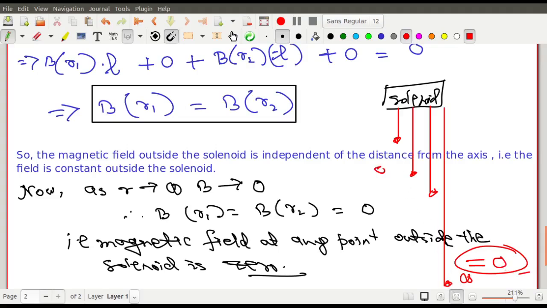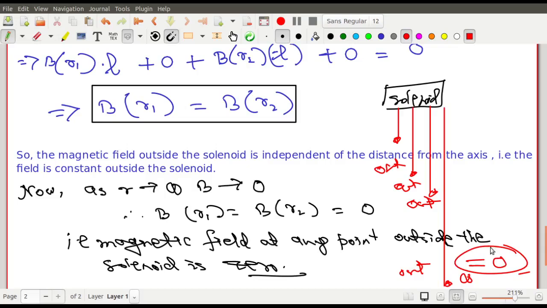So these are all outside points, and at all the outside points the magnetic field must be the same. I don't know how much, 5, 10, 100, 1000, but it is the same at all the outside points, and I know the value at one outside point, and that outside point is infinity.